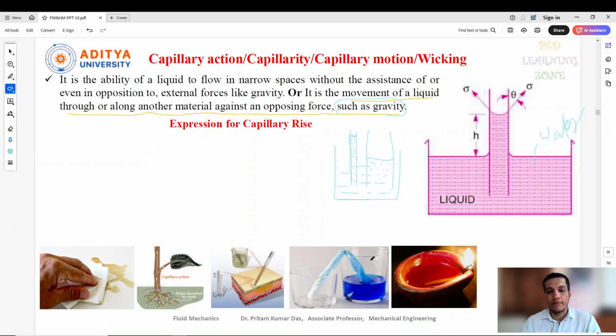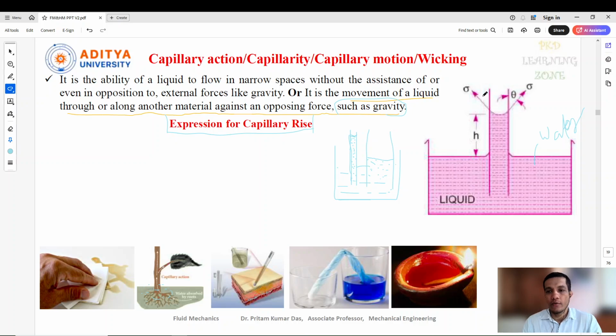And similarly, if you take two containers and, with the help of some cotton, we can pour the water or pour the liquids from one container to the other container. So that is also one concept of capillarity. So capillary rise will be there or maybe fall will be there.